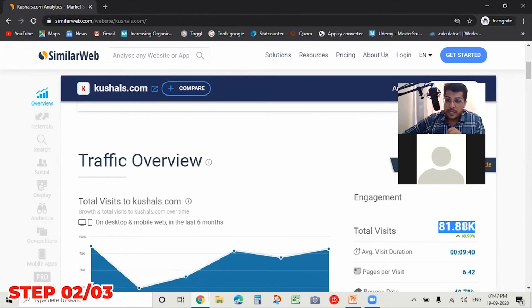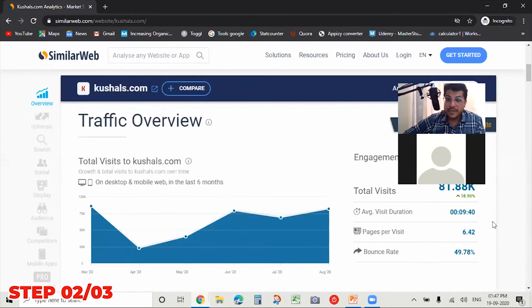So if you talk about 80,000 traffic in the past 6 months, 40,000 traffic was relevant. So 40,000 is the relevant traffic that they are gaining today. Average duration: people are staying on the website for at least 9 to 10 minutes. That is a very good insight, a very good duration for a visitor to stay. So that means they are getting serious visitors.